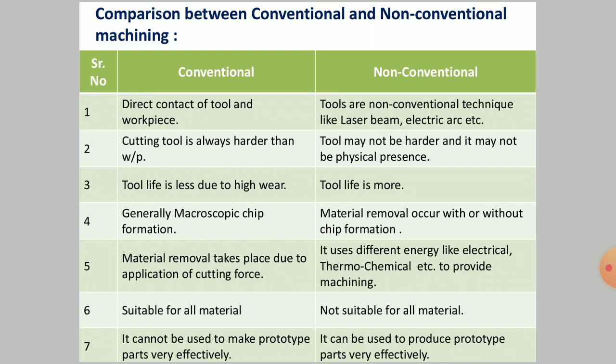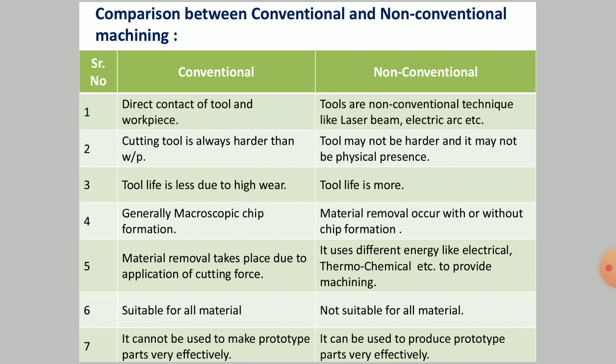Like the examples given here: laser beam machining, electrochemical machining, electron beam machining, electro discharge machining, isn't it? In those non-conventional machining processes, the tool never comes in contact with the workpiece.